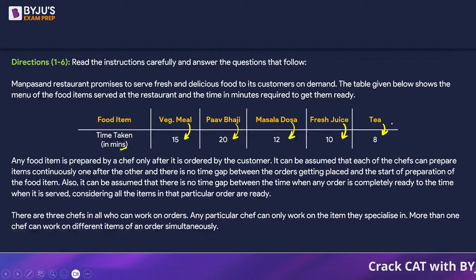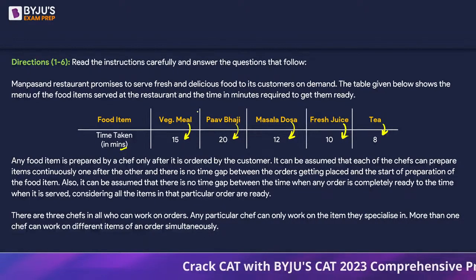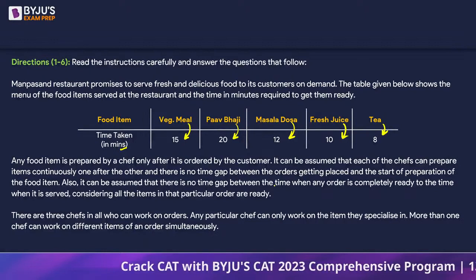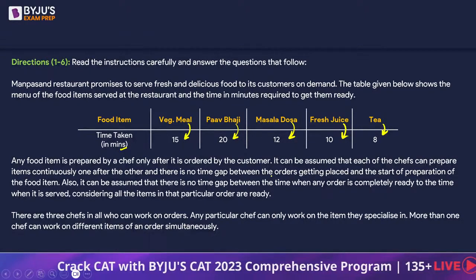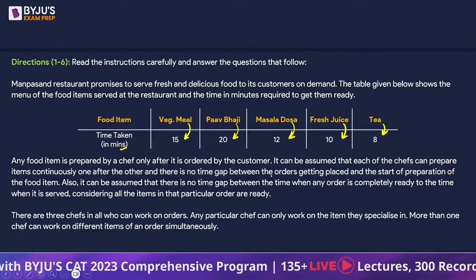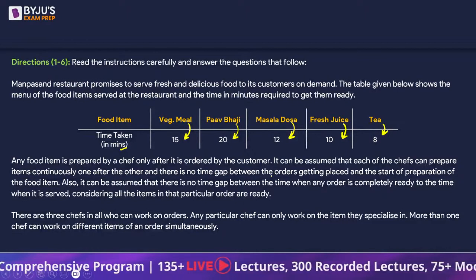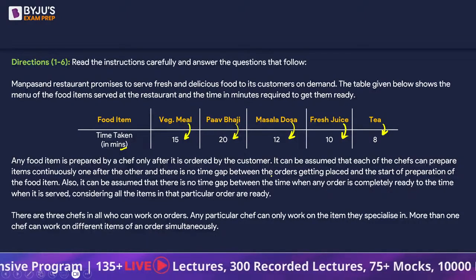So that's exactly what they're saying. So the moment a veg meal is done, suppose veg meal was ordered, the moment it is done, then only the chef can move over to the next item. It's not that he's preparing veg meal and simultaneously is preparing something else as well, right? So during the preparation of any item, the chef will not be waiting for something so that he can simultaneously do some other chore.